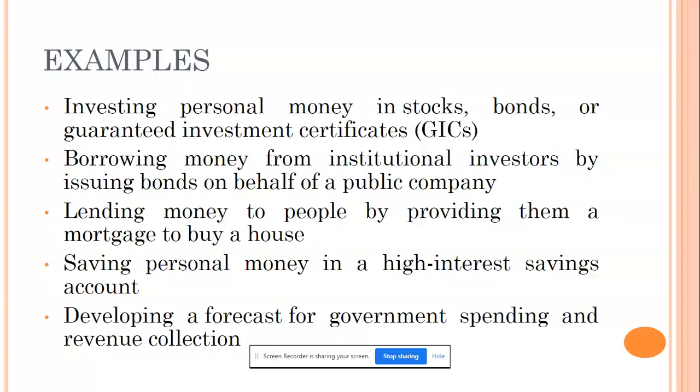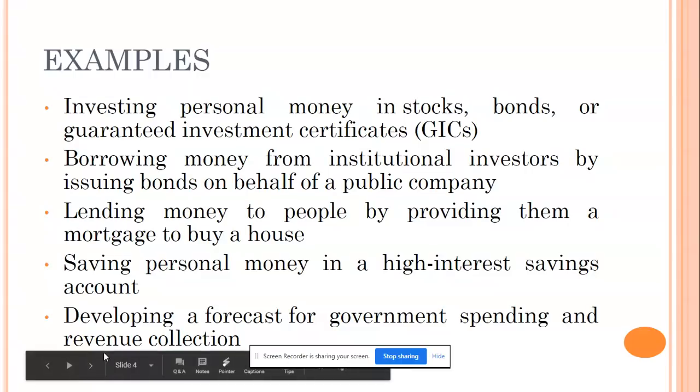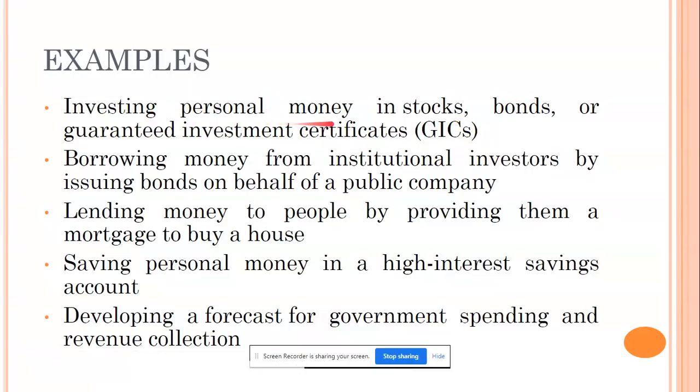So when you are investing personal money and managing it, it is called personal finance. Correct? The first one belongs to personal finance. I mean this one. So this one refers to personal finance. Second one, borrowing money from institutional investors. That is one corporate company investing in another company. Right? This is a type of corporate finance. Understood?